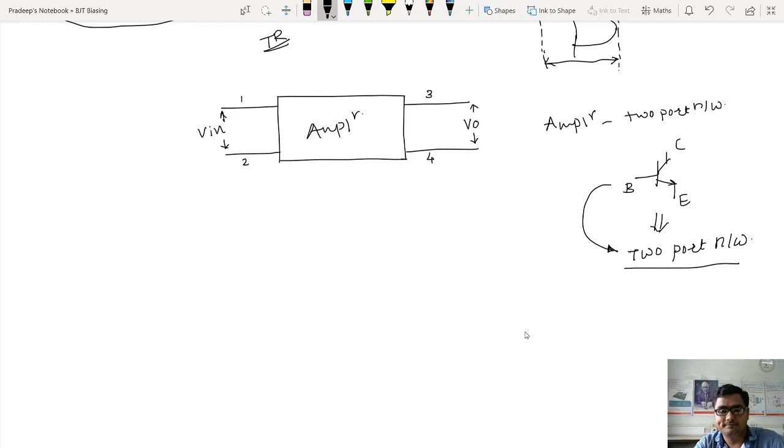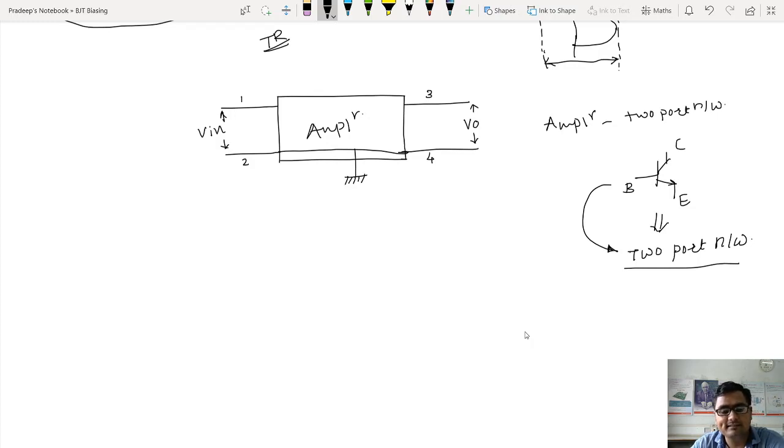Now what? What's the solution? See, there is a solution. The solution is to make one terminal common. Look at this. Make one terminal common. If I am applying input voltage between these two terminals and taking output voltage from these two terminals, the lower terminal is always a reference path.